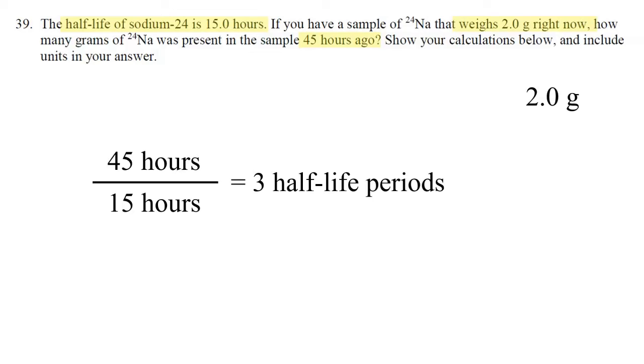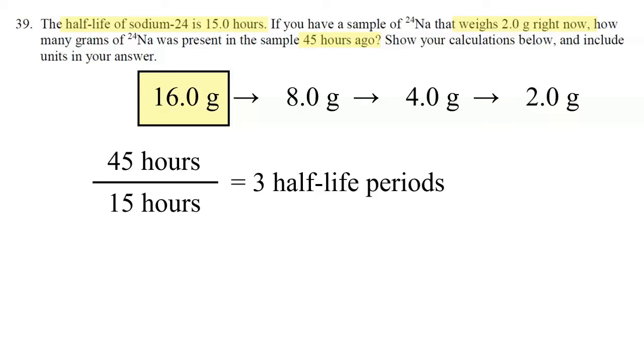That's 3 half-life periods. But we're going backwards in time, which means we're multiplying by 2. So one half-life period ago, it was 4 grams. Another half-life period ago in the past, it would be 8 grams. And if we go backwards one more half-life period, that would be 16 grams. So how many grams of sodium-24 was present in the sample 45 hours ago? The answer is 16 grams.